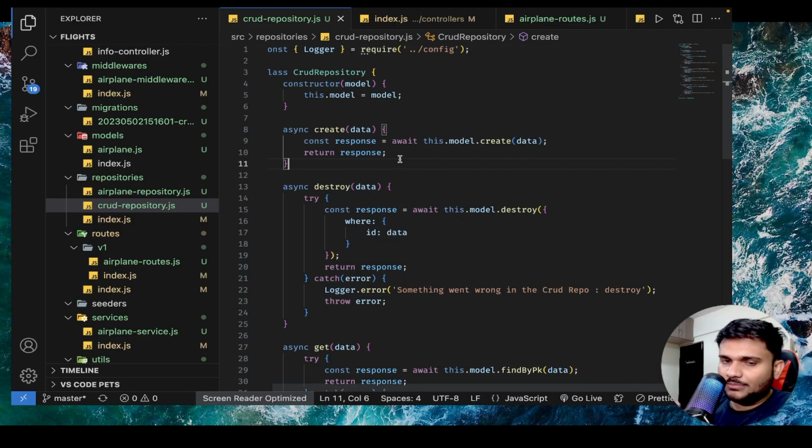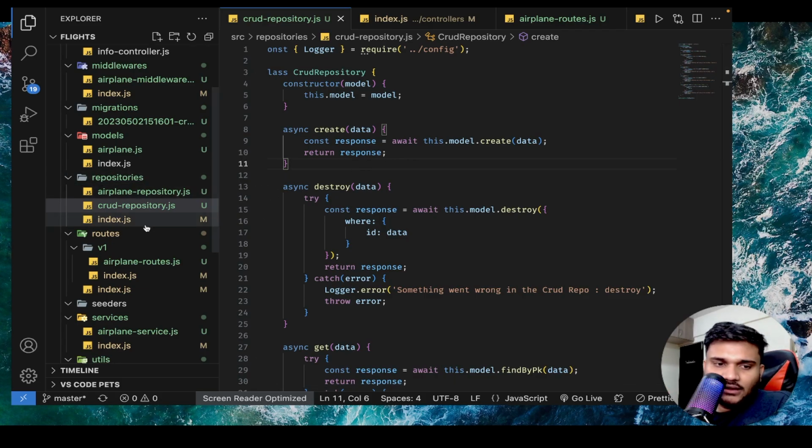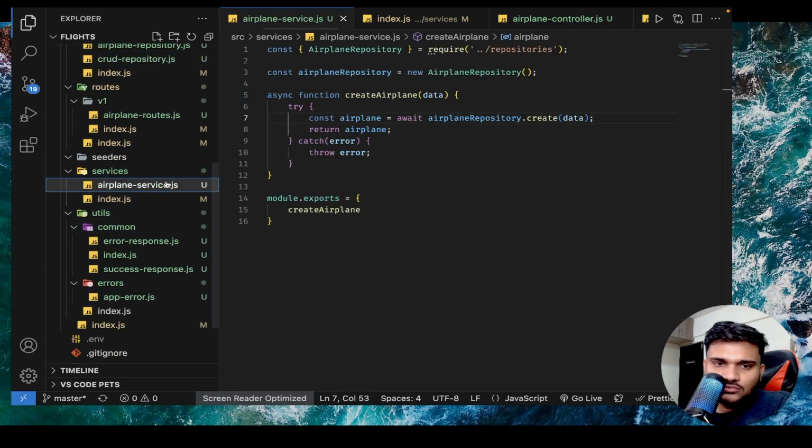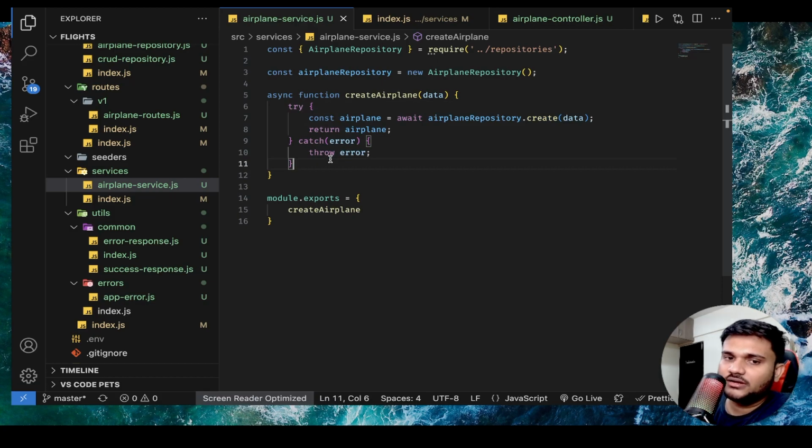Okay, now what will happen? If you try to create a model, it is going to throw an error. It is going to throw an error. Looks fine. Okay. Then this error is going to go back to services. Now inside services, you can see I have wrapped it in a bunch of try catch, right?